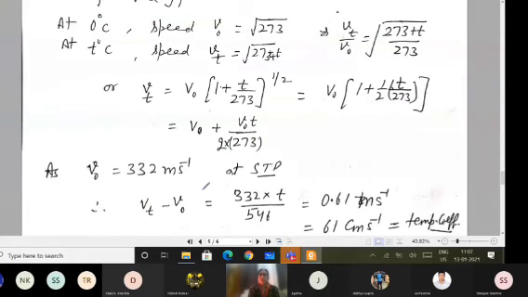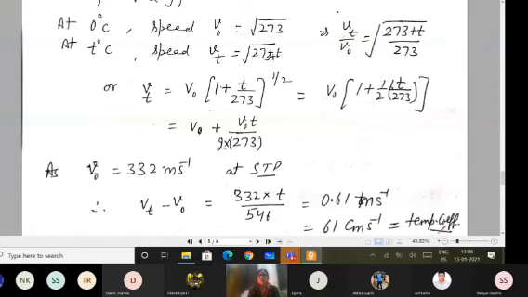So this change in velocities, Vt minus V naught, I am getting 332 into T upon 546, because V naught, the standard value, is 332 or 331, you may write. And as a result, I am getting this value coming out to be 61 centimeter per second. This is known as the temperature coefficient.